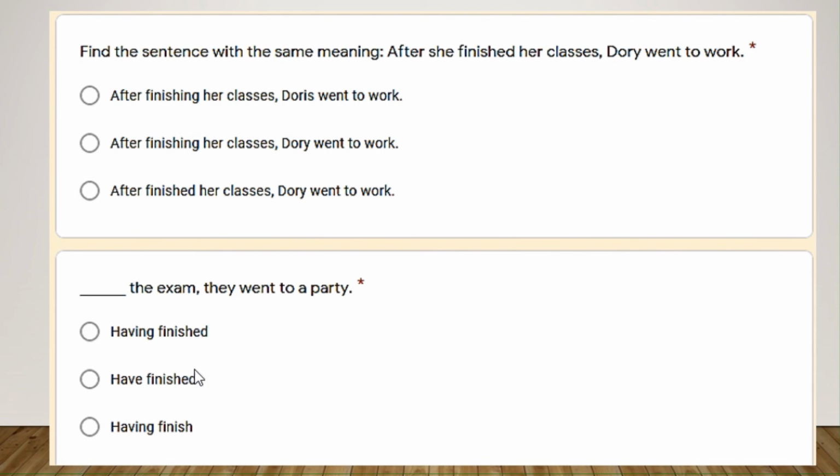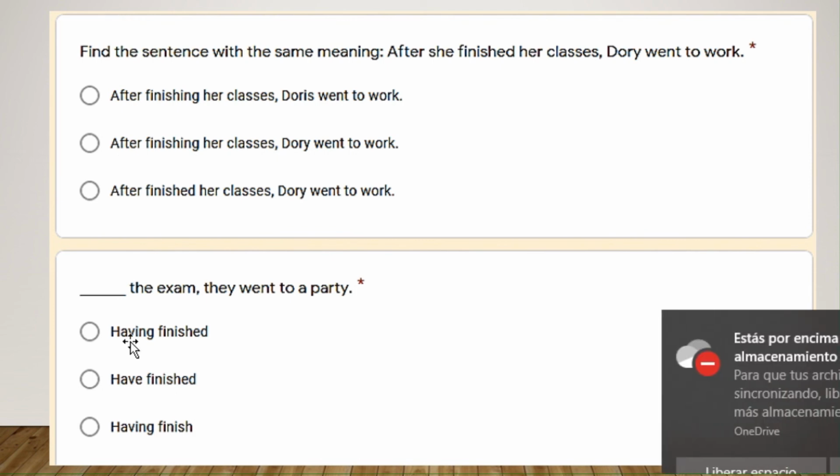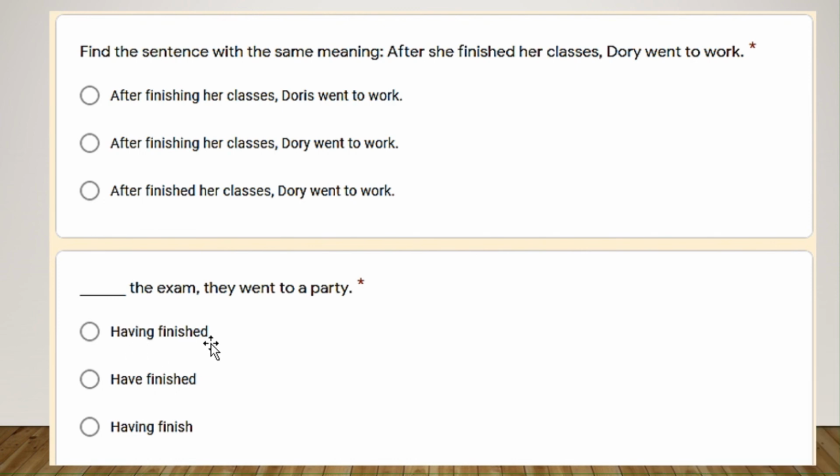Both are possible, both are correct, yes, but where will you keep the ing of the reduction? In the have. That is going to show you the past. So having finished the exam, they went to the party. All right, having finished. Somehow, some way, you have to keep the ing and show the past. In this one, you show the past or the time with the subordinating conjunction and you use the ing. In this one, you use the ing in the have, right? And then you use the past participle, having finished.